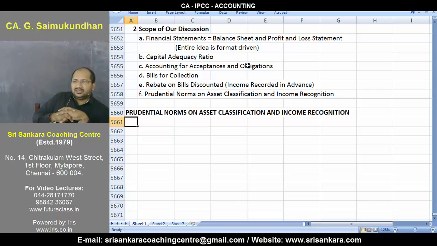What is the single biggest income generating asset for a bank? Okay, interest. The single biggest income generating asset is interest. Interest as an asset? Investment. Banks are there only for the purpose of investment.